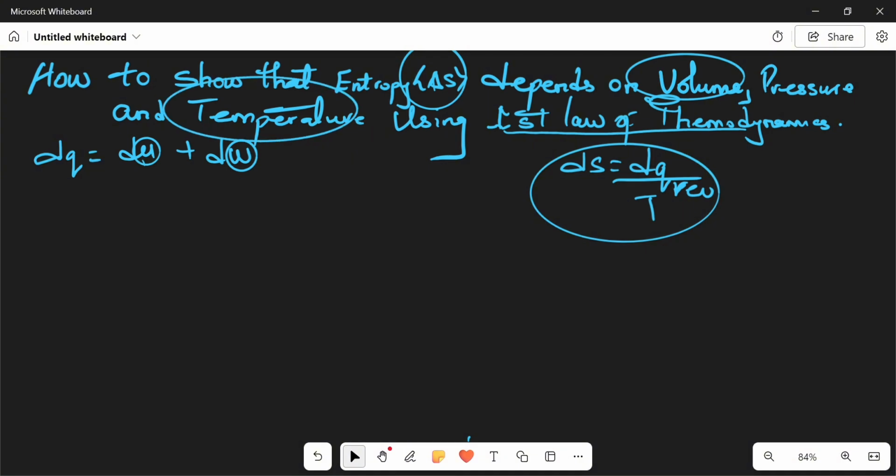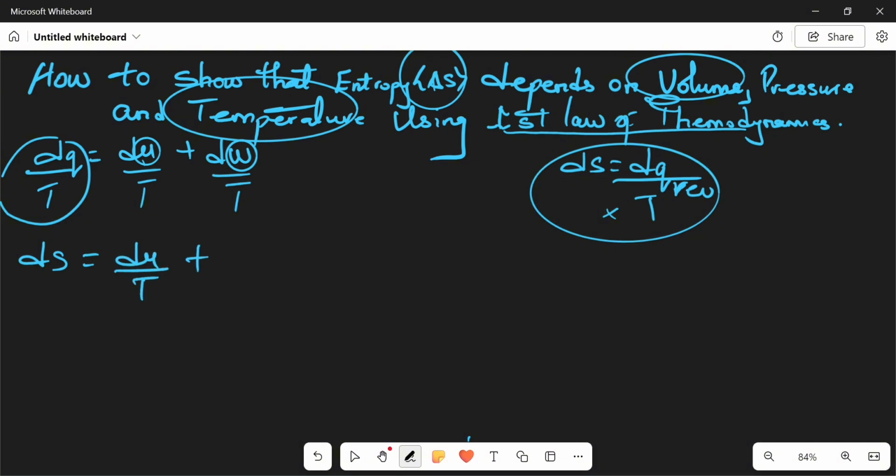So with this formula I can divide all through by T. If I divide all through by T, we have dS equal to dU over T plus dW over T.